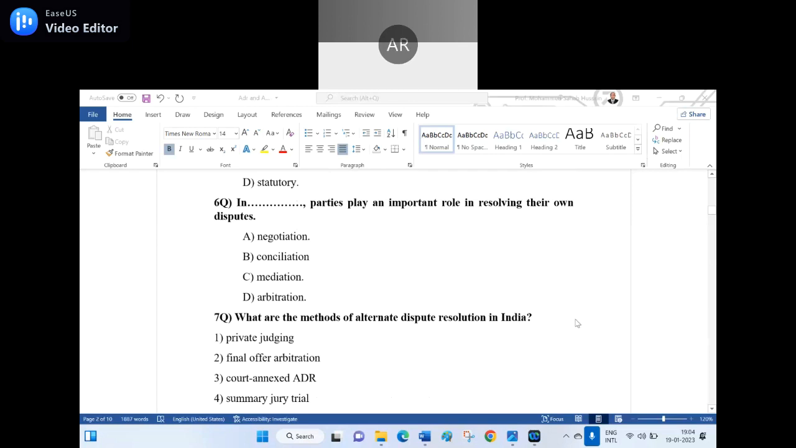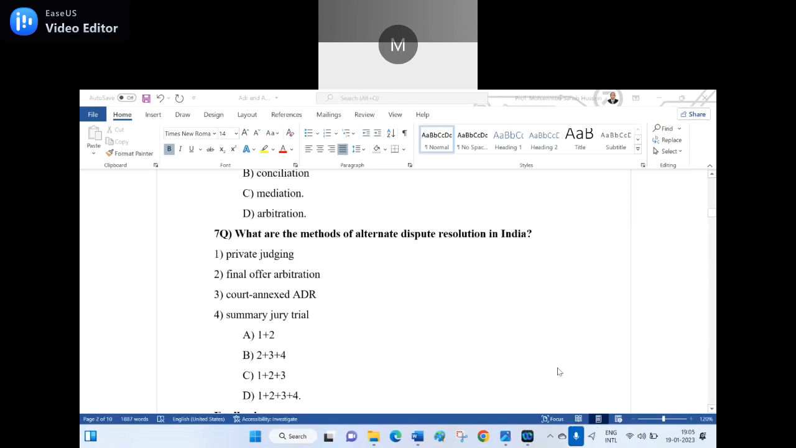The seventh question. What are the methods of alternative dispute resolution in India? Number 1, private judging. 2, final offer arbitration. 3, court annexed ADR. 4, summary jury trial. Here I have given the options. A, 1 plus 2. B, 2 plus 3 plus 4. C, 1 plus 2 plus 3. D, 1 plus 2 plus 3 plus 4.